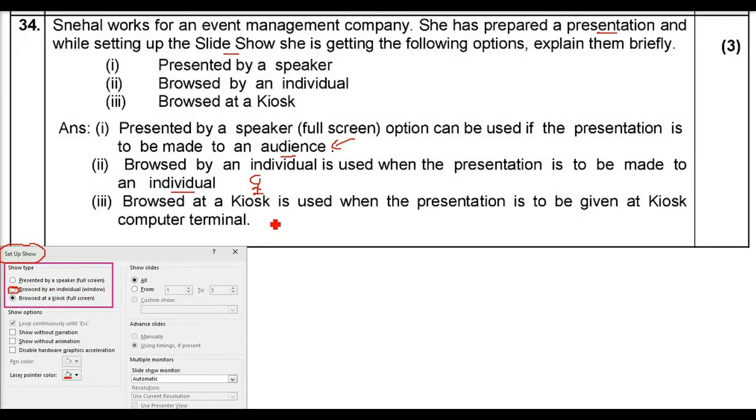Browsed at kiosk. Kiosk means a place where people come and go. So kiosk, a computer terminal, where people can come and go. So browsed at a kiosk is used when the presentation is to be given at a kiosk, a computer terminal. So these are the three ways of presenting.